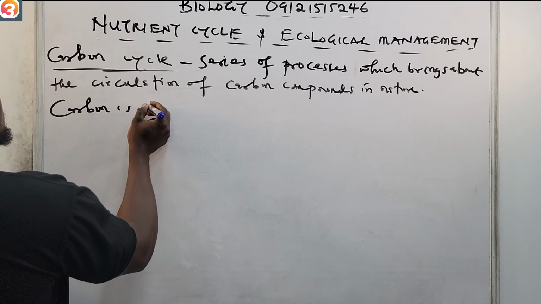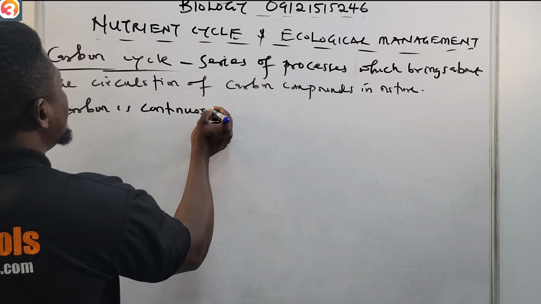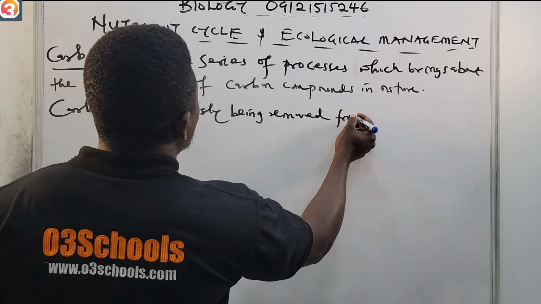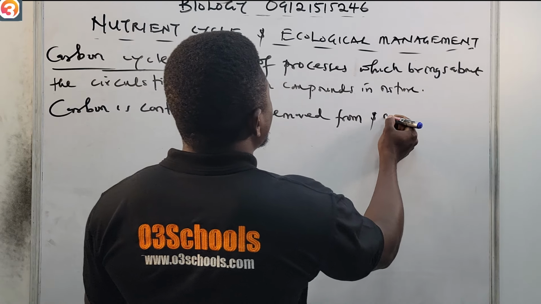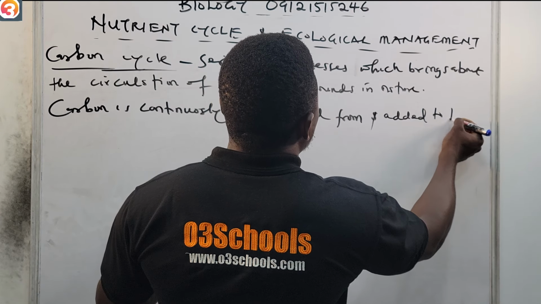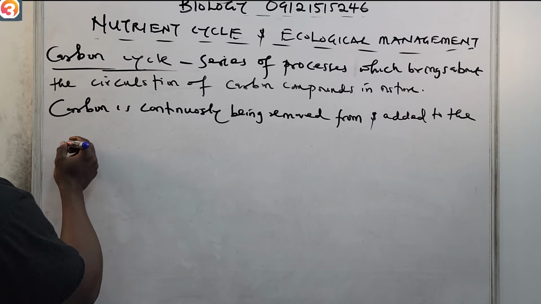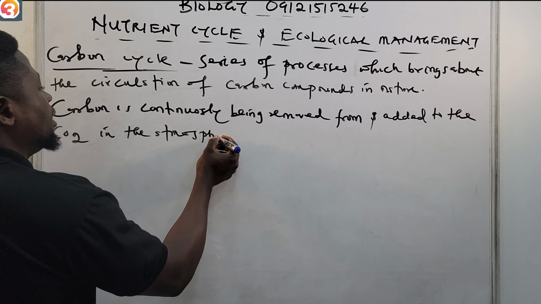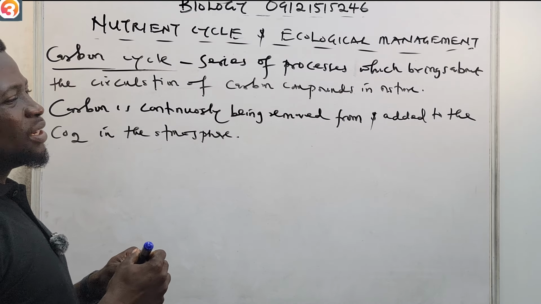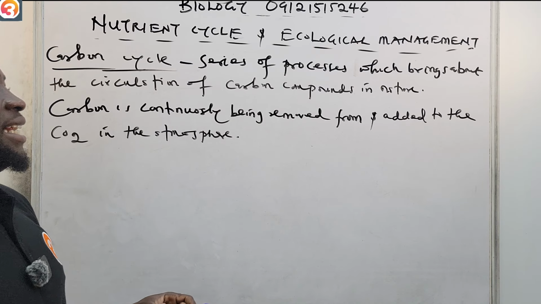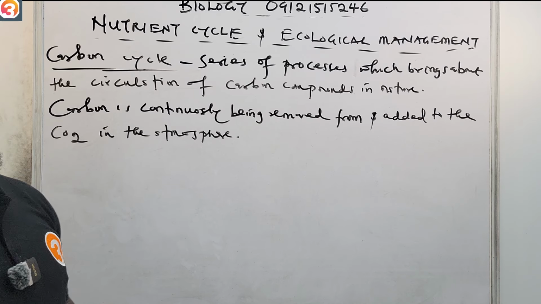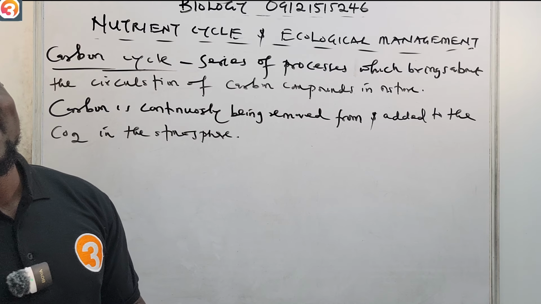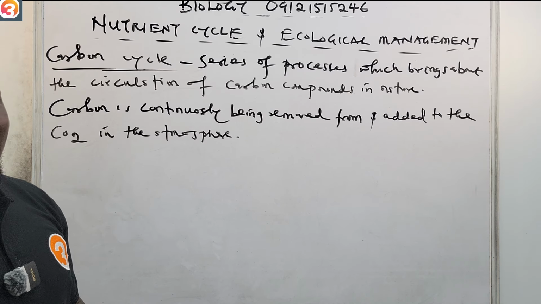Carbon is continuously being removed from and then also added to the carbon dioxide, CO2, in the atmosphere. Okay, so carbon is continuously being removed from the atmosphere and then added to the what? To the CO2 in the atmosphere.